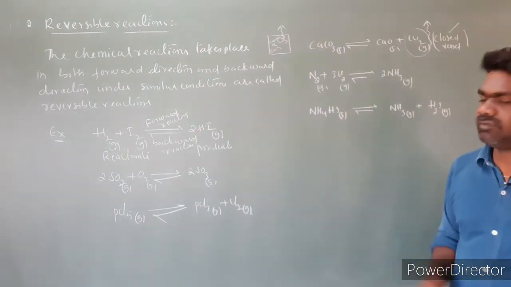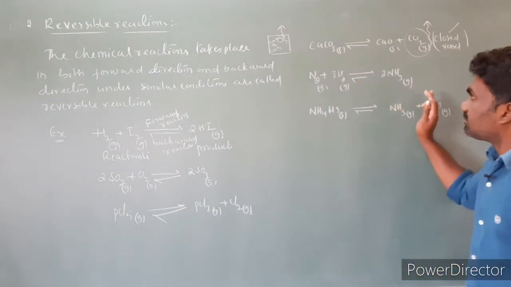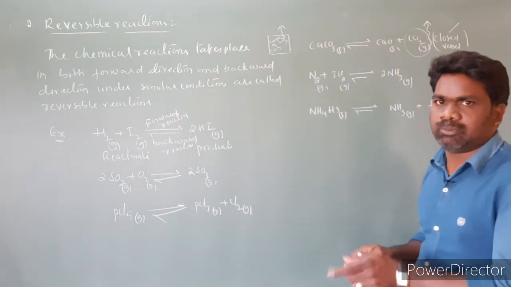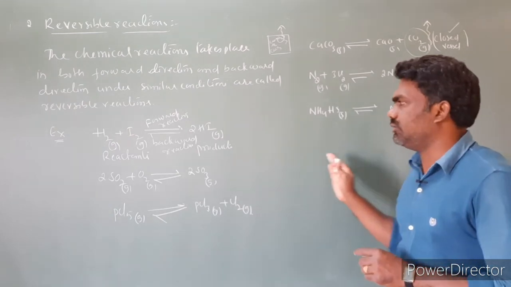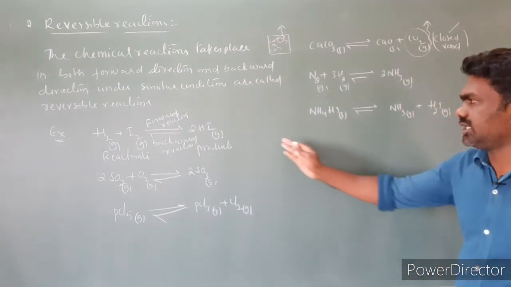In all these reversible reactions, the point we have to keep in mind is that the reactions will be carried out in a closed vessel, that is one point. Another important point is that reactants are converting into products, and in turn the products formed are converting back into reactants. You can also take reverse reactions.